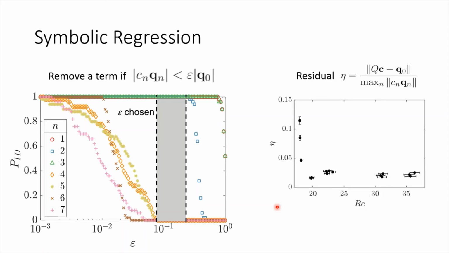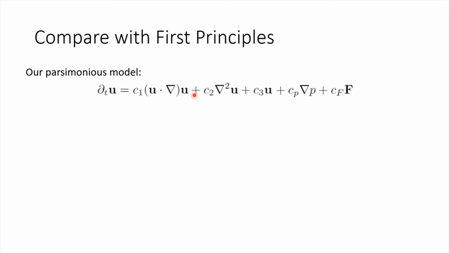Since our weight function removes terms that are time independent, approaching stationary flow will give spurious results, since the Q matrix is no longer full rank. Here is our parsimonious model: just advection, diffusion, and a linear Rayleigh friction term, plus pressure and forcing.